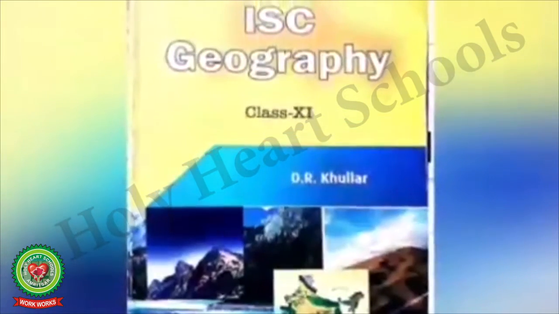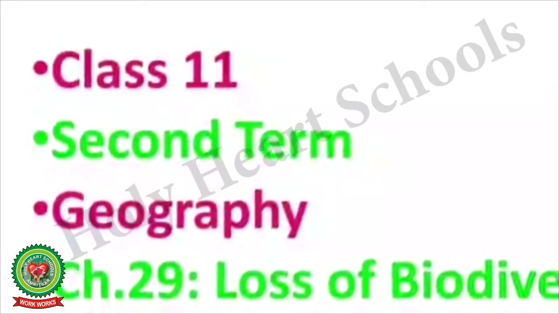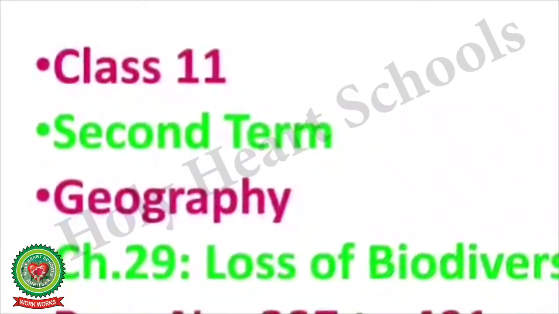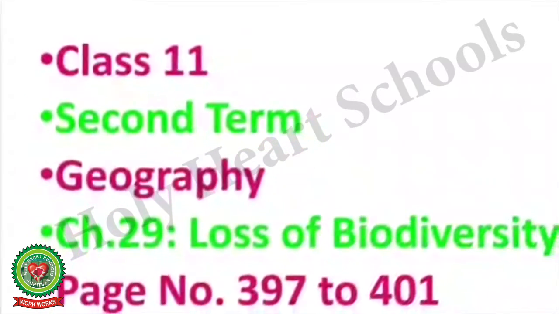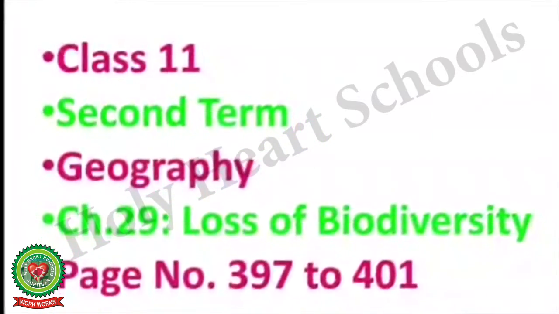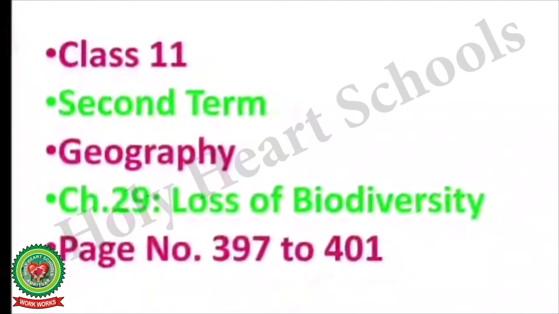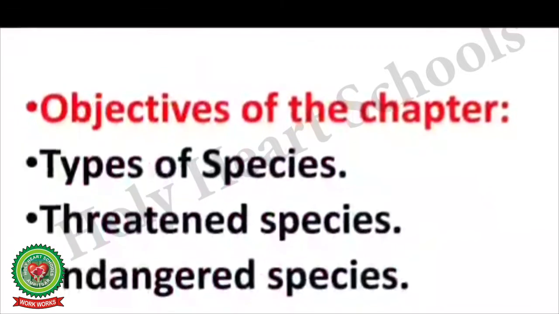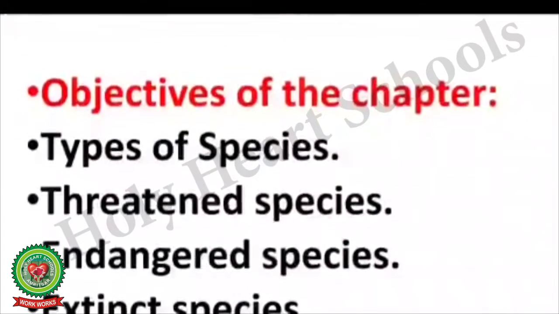Today we will study a new chapter, chapter 29, loss of biodiversity. In today's class we will study from page number 397 to page number 401. Let us first see the objectives that we are going to study in this chapter.